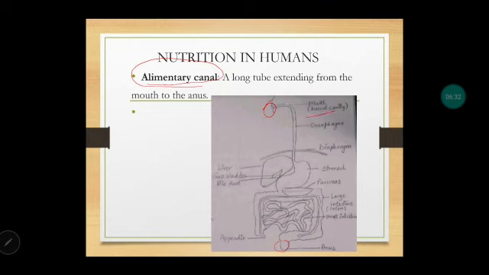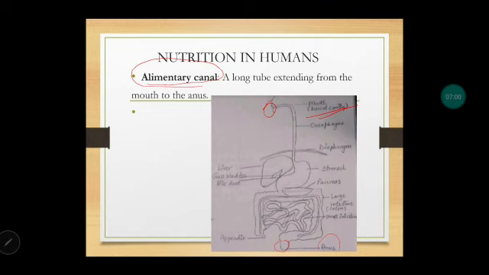So the mouth is also called the buccal cavity, where we take up the food, and the anus is the area where egestion takes place, meaning whatever undigested food material is there, we are getting rid of it. It is waste in our body. So we get rid of that waste material through our anus. So this whole long tube from mouth to anus is referred to as the alimentary canal.